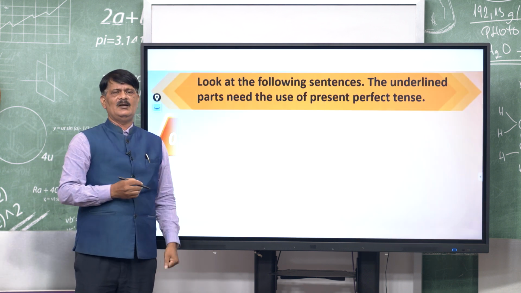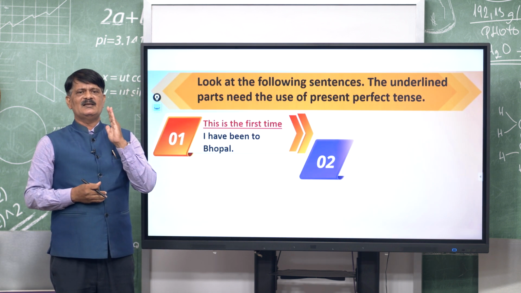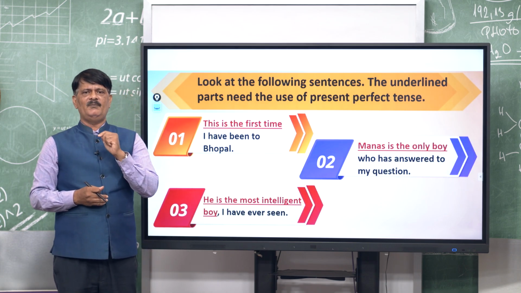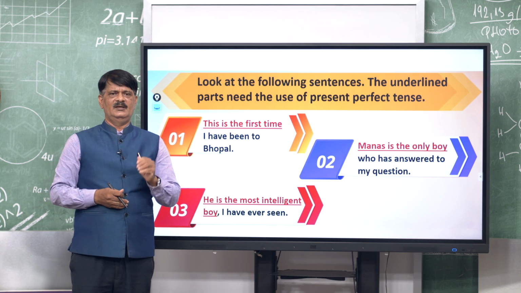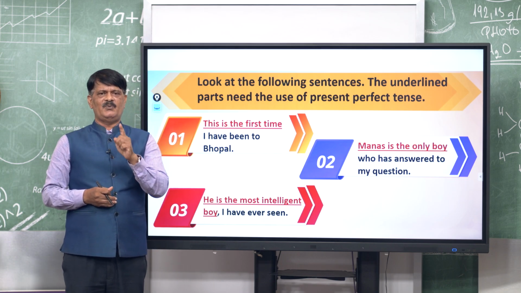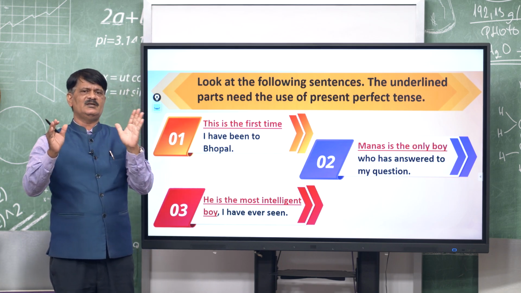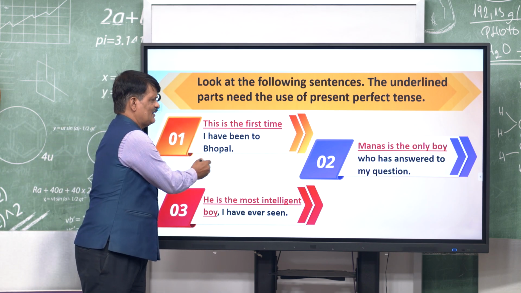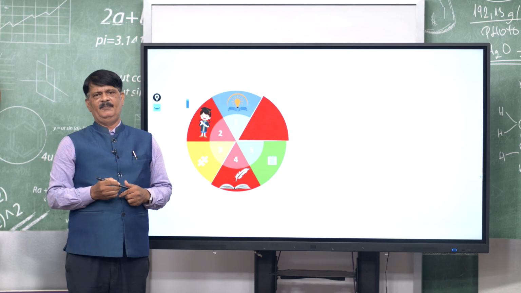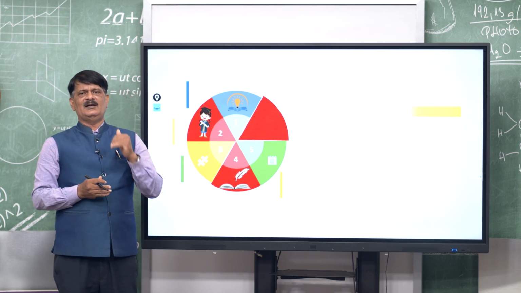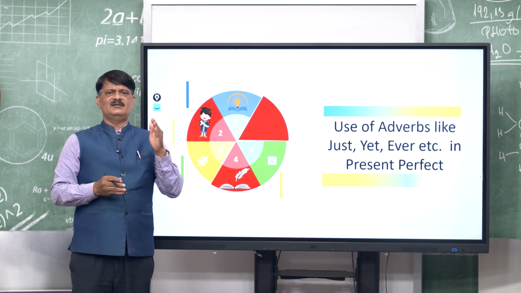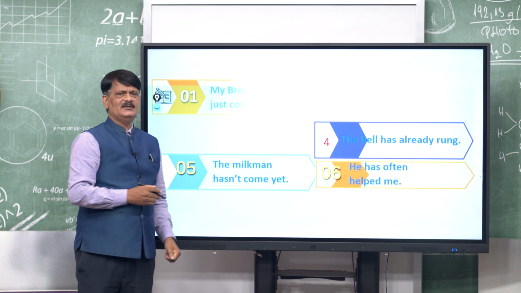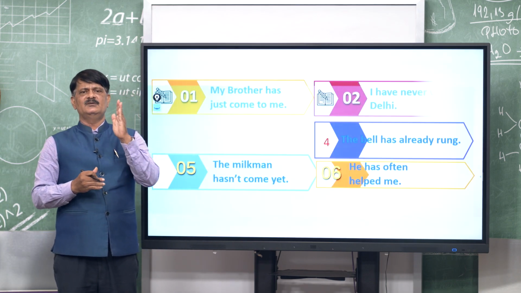What is there, you see, one after another? This is the first time I have been to Bhopal. Manas is the only boy who has answered my question. He is the most intelligent boy I have ever seen. This is about the first time, second time also there. That means present perfect is also used there. Then we will go to the other part of the sentences, that is ever, like this. Okay. In ever like this, we will also use the present perfect.